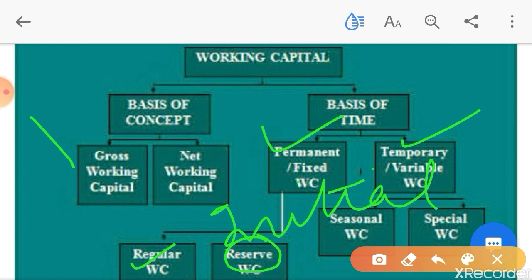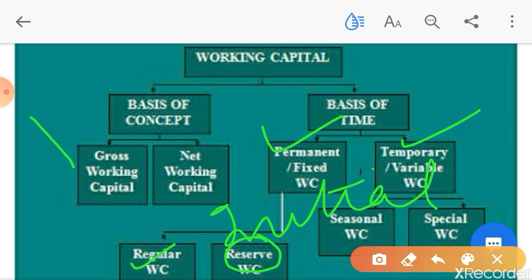It is the capital which is required at the commencement of the business. Initial working capital is required at the time of commencement of business. See, when you start the new business, at that time the suppliers are not ready to give the raw materials and other required things on credit basis.